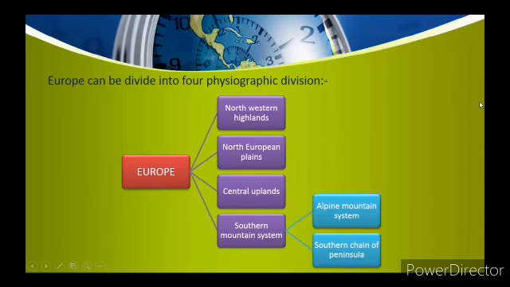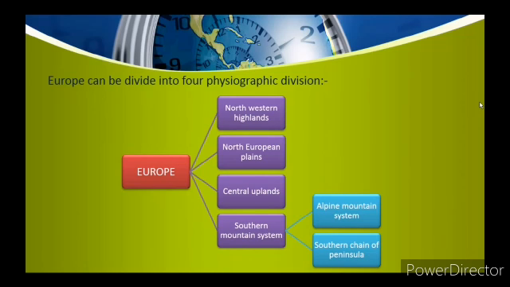Dear students, in the previous video, you already learnt about the location and the political divisions of Europe. In this video, you will learn the physical features of Europe. As you all know, Europe is famous for its variety of landforms and its physical features.